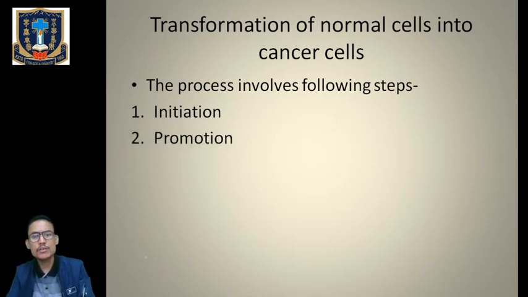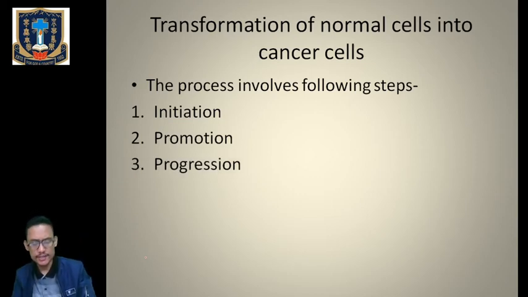Then the second one is called promotion, due to the conversion of proto-oncogenes into oncogenes. All the genes we'll discuss in our next class. Then the third one is progression, due to intracellular changes in the normal cells and formation of tumor cells or neoplastic cells.